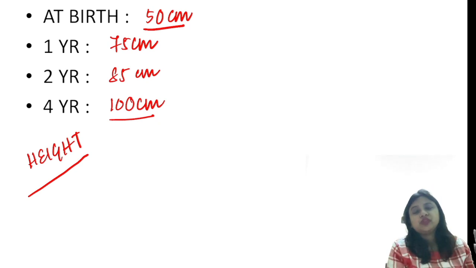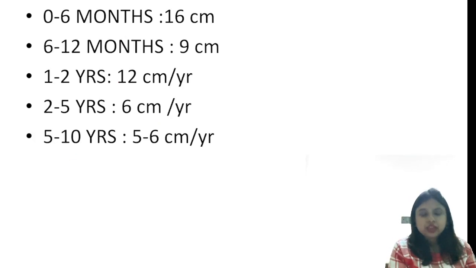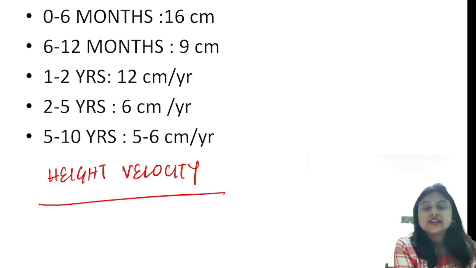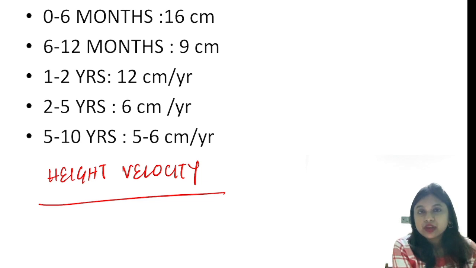Okay, so your next question is about the height velocity. Again you need to remember this: 0 to 6 months it is 16 centimeter, 6 to 12 months it's 9 centimeter. So in 1 year we are going to have 25 centimeter.